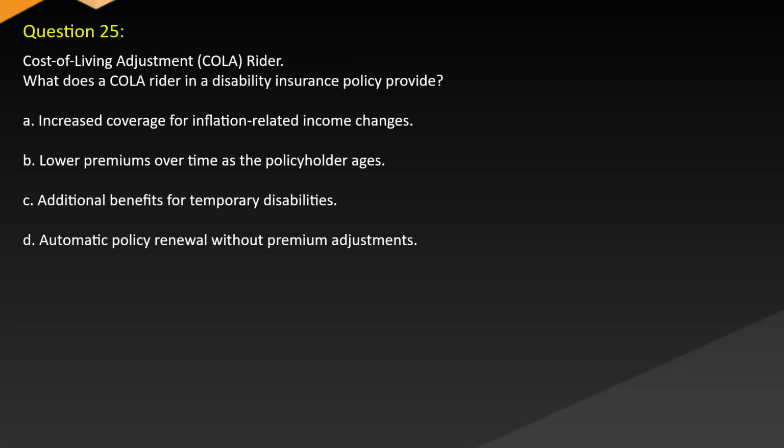Question 25. Cost of living adjustment, COLA rider. What does a COLA rider in a disability insurance policy provide? A. Increased coverage for inflation-related income changes. B. Lower premiums over time as the policyholder ages. C. Additional benefits for temporary disabilities. D. Automatic policy renewal without premium adjustments.